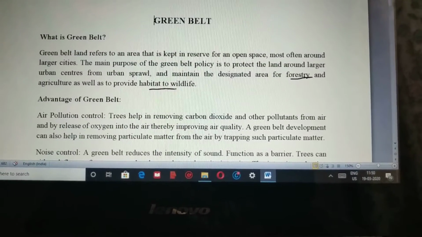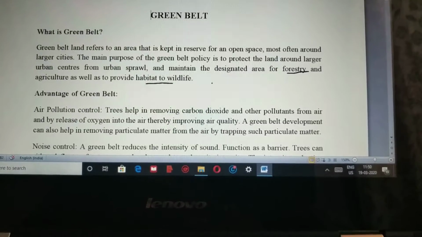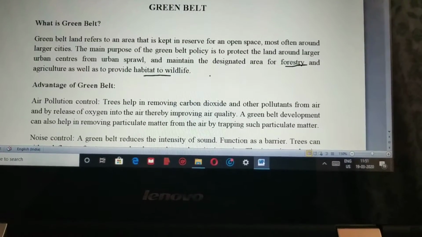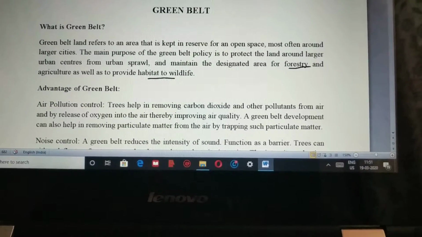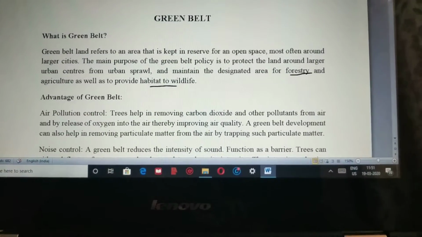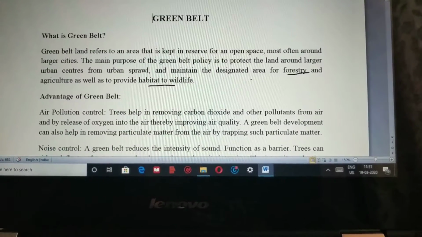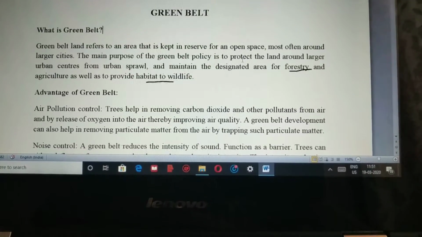green belt area. Henceforth, we can say that it is actually a reservoir of an open space to maintain the policy of the government by creating an area of agriculture and forest which is away from the urban areas to maintain the area and protect the habitat. That is basically called a green belt area.